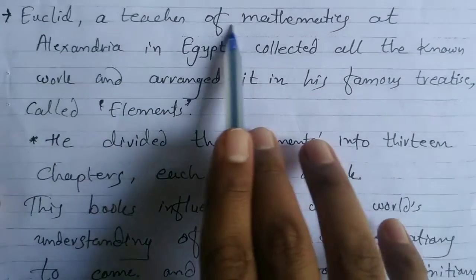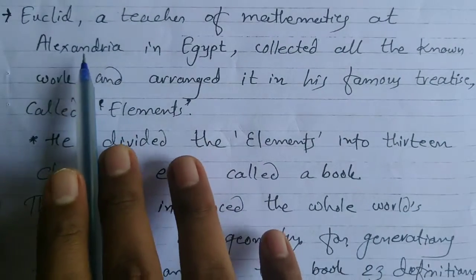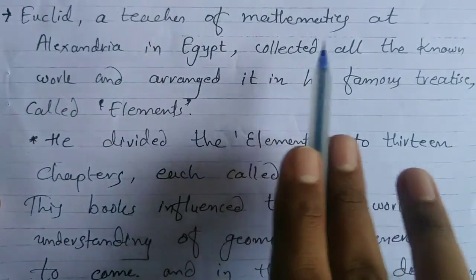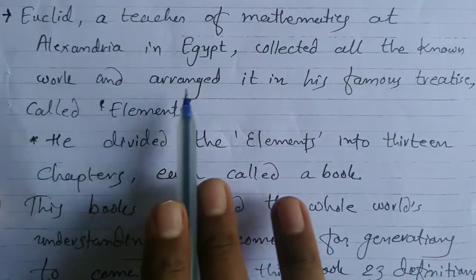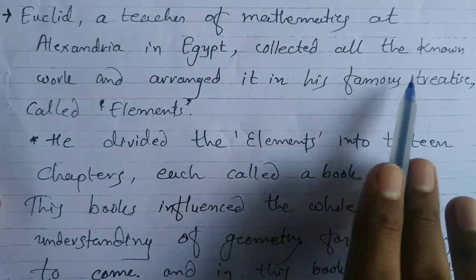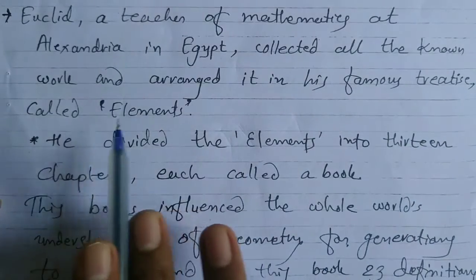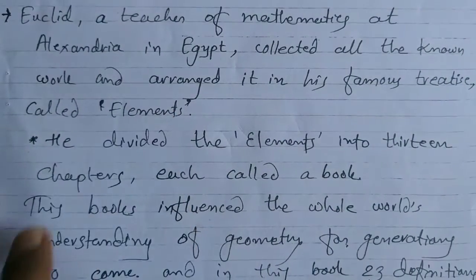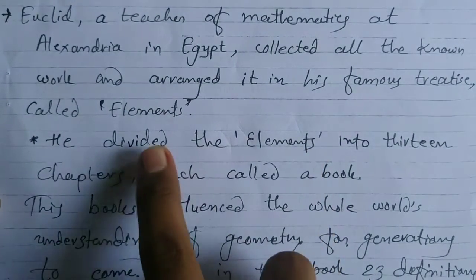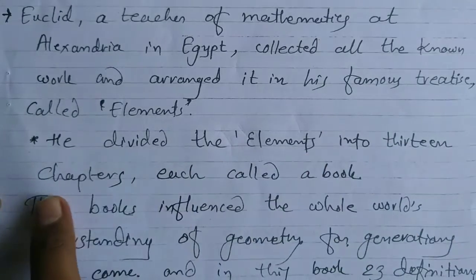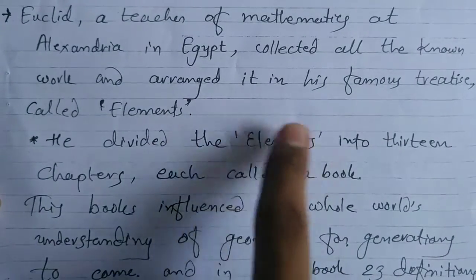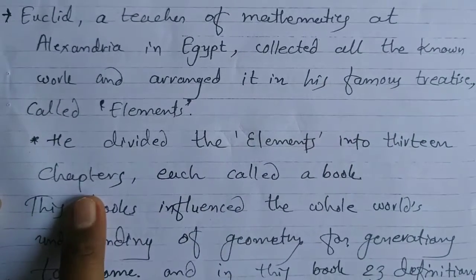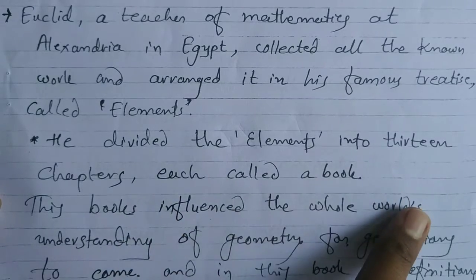Now Euclid, a teacher of mathematics at Alexandria in Egypt, collected all the known work and arranged it in his famous textbook called Elements. In this book, Elements, he divided the work into 13 chapters, each called a book.